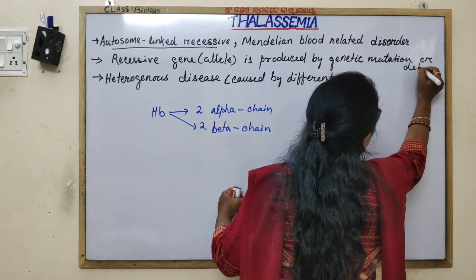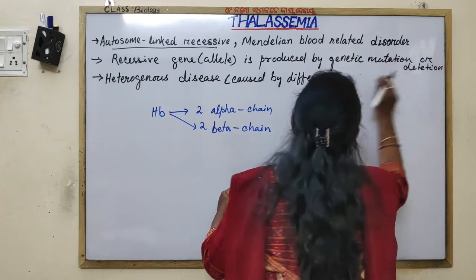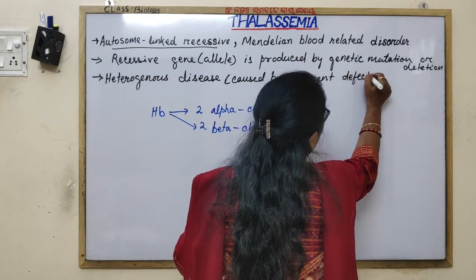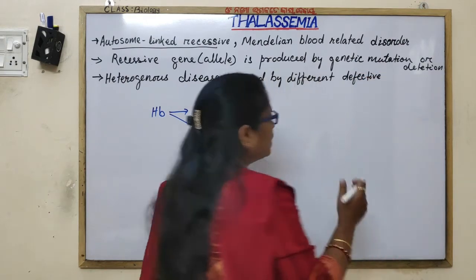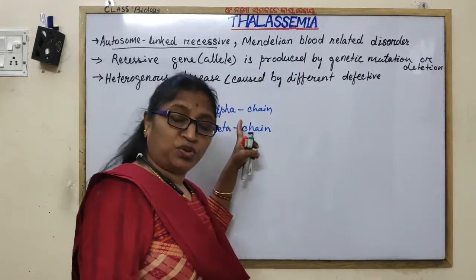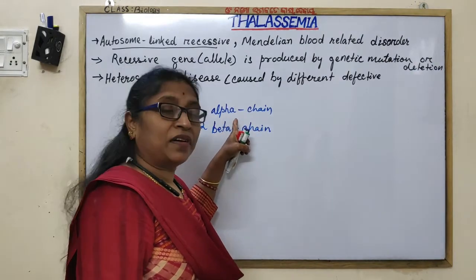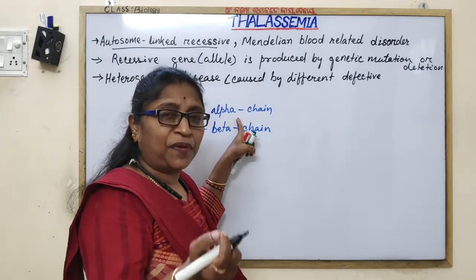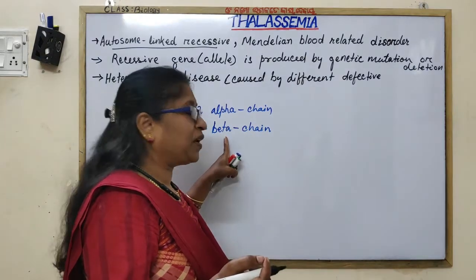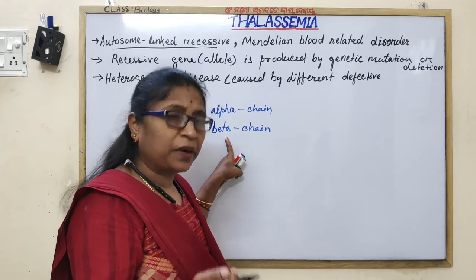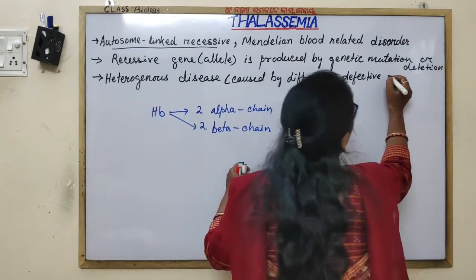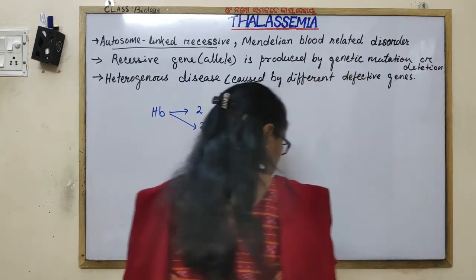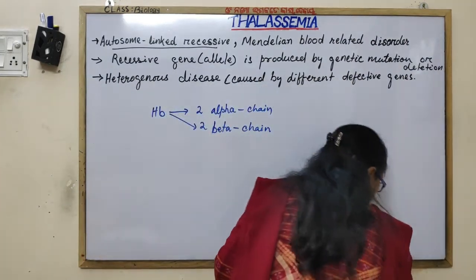Thalassemia may be caused due to a defective gene for the alpha chain or a defective gene for the beta chain. So, different defective genes.